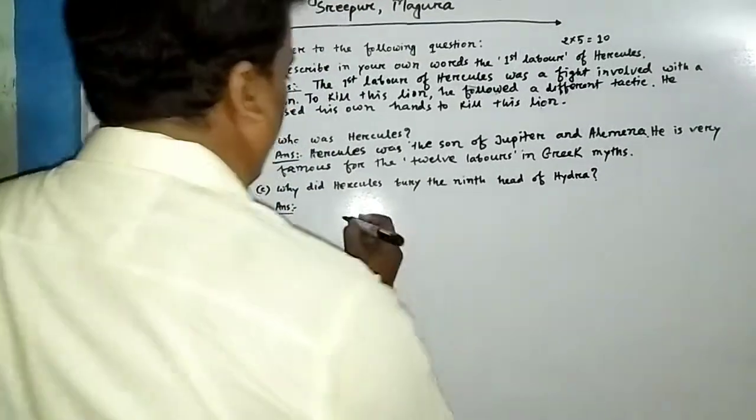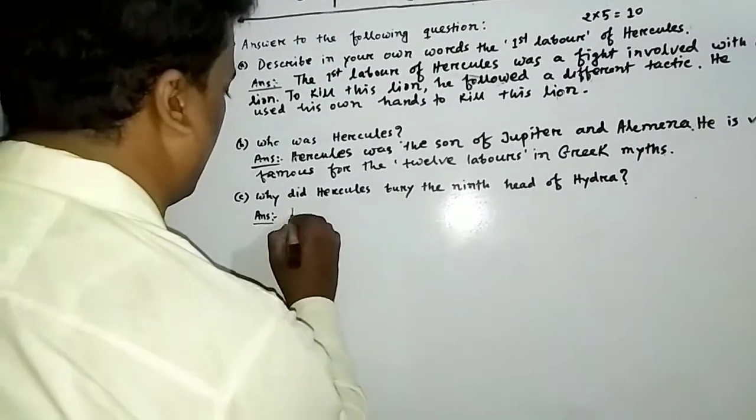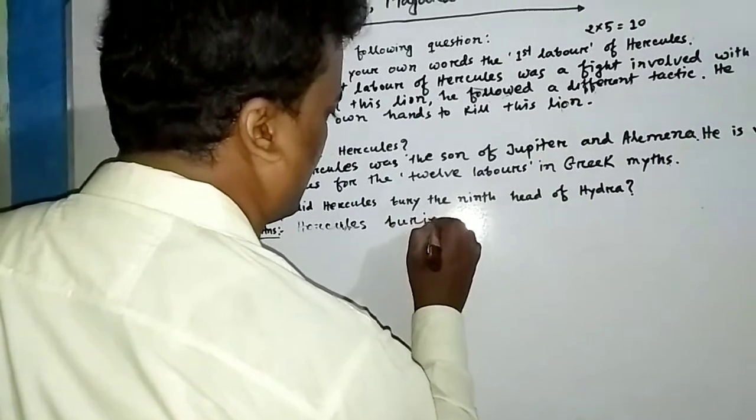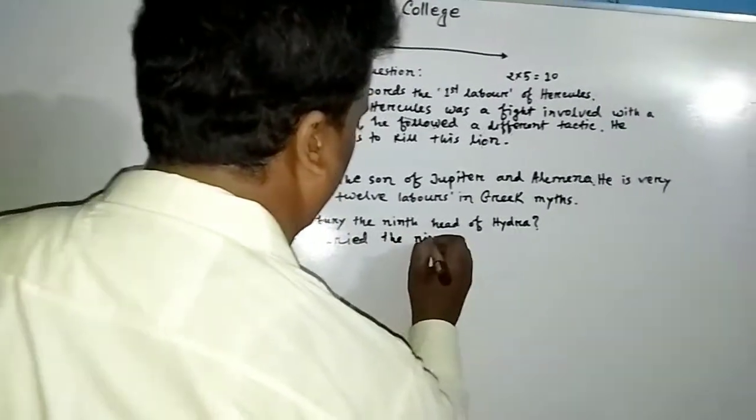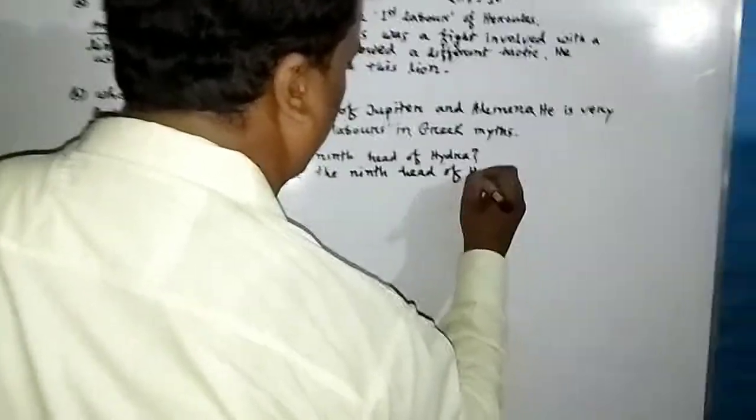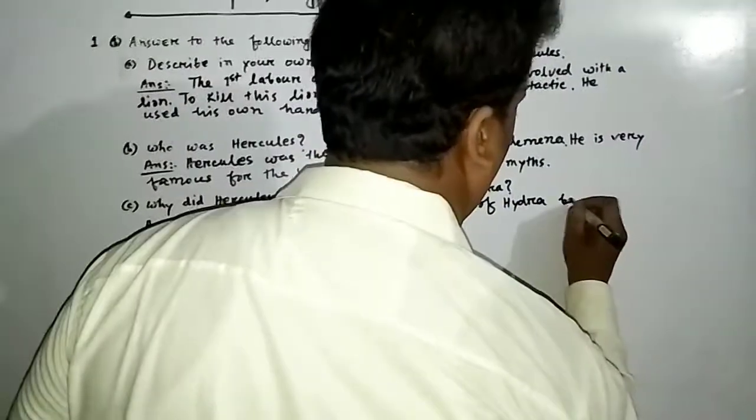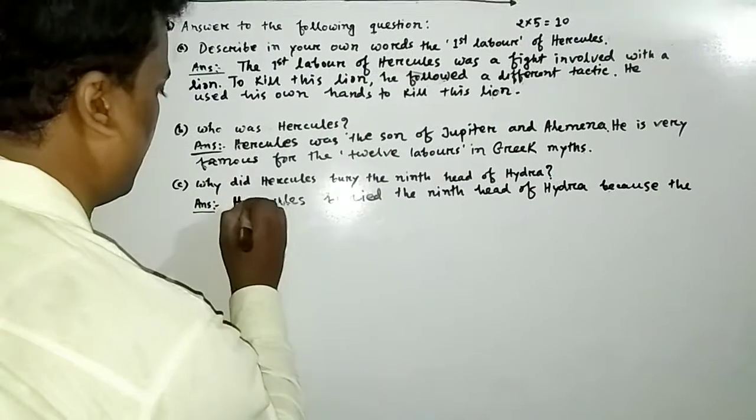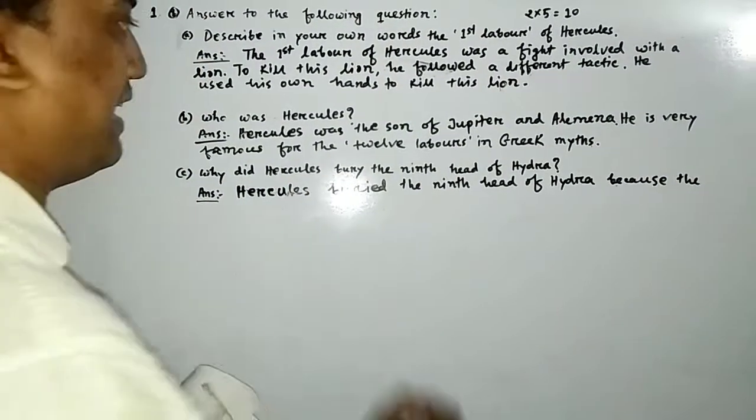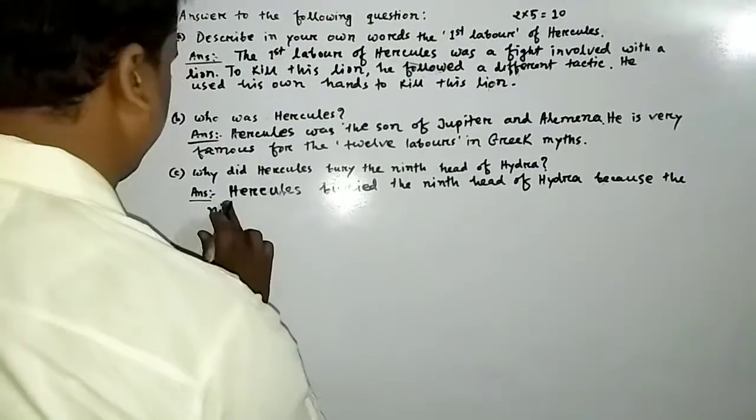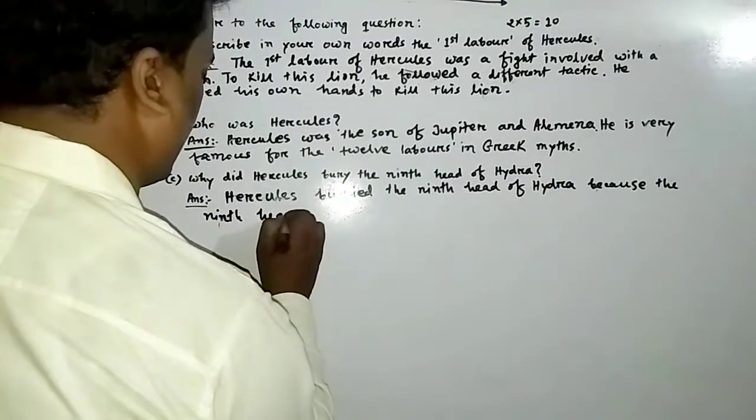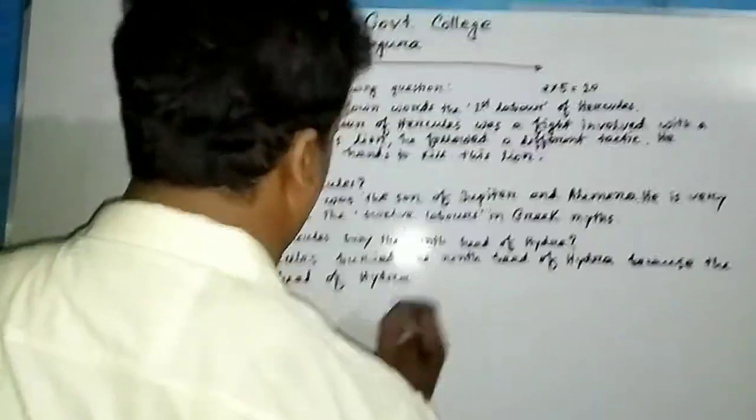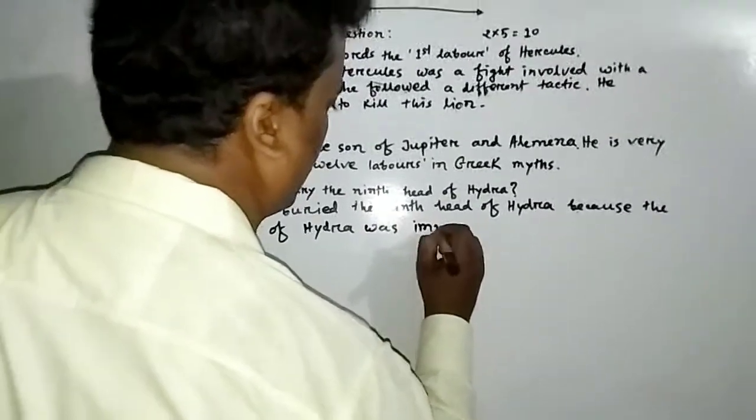So you can write this way. Hercules buried the 9th head of Hydra because the 9th head of Hydra was immortal, right?